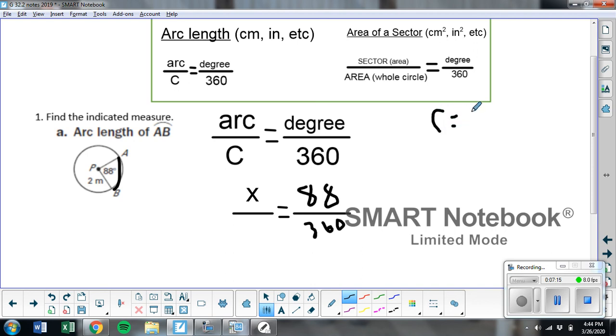Circumference is 2 pi r. So 2 times pi, what's my radius? The picture shows me that it's 2. So that's going to come out to be 4 pi, which I would just leave as 4 pi instead of the decimal. So the circumference is 4 pi. That goes here.